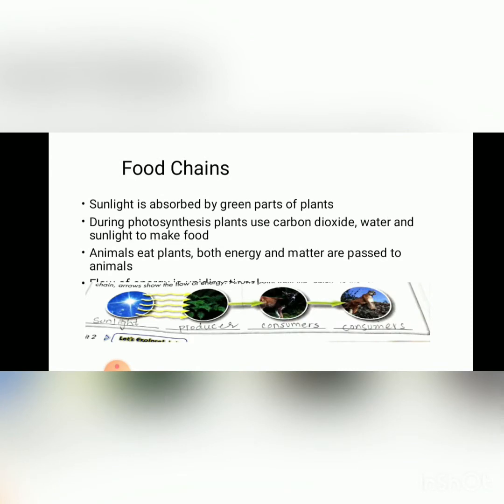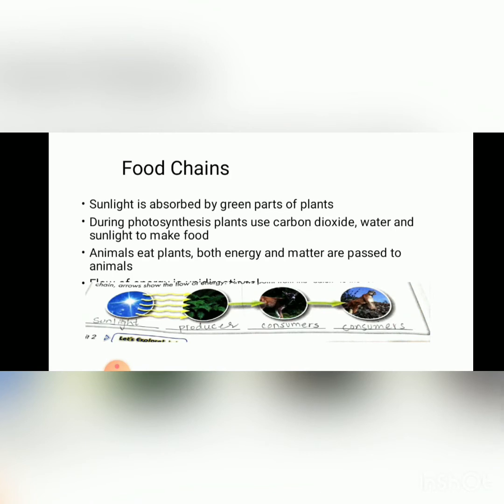Here is the example of a symbolized food chain. The sunlight is absorbed by the green parts of the plants. The energy moves from the sun to the producers. During photosynthesis, plants use carbon dioxide, water, and sunlight to make food.